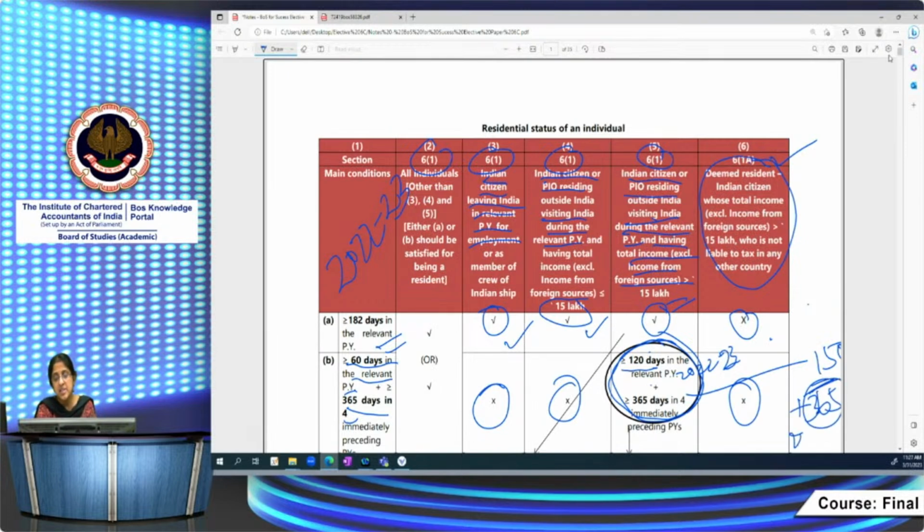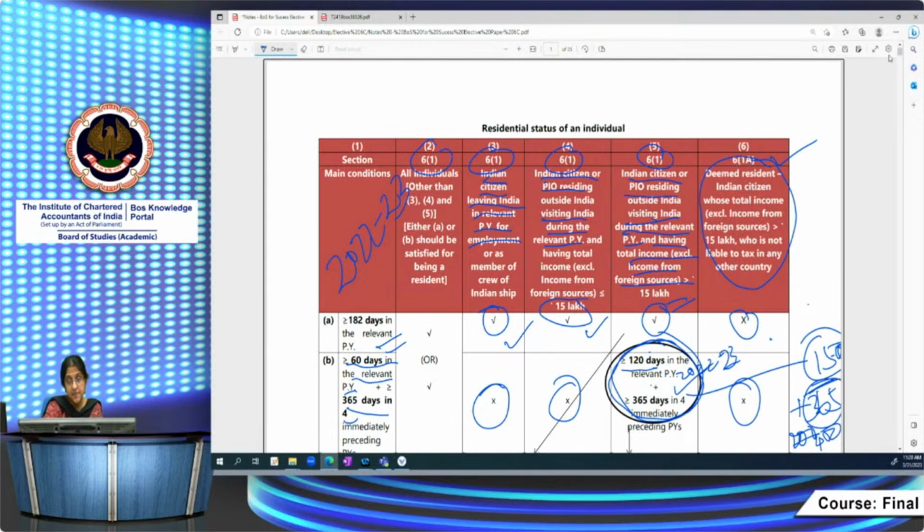Earlier 4 years he's there only for 200 days. Even if he's in India for 150 days, this condition will not be satisfied. Then he'll be treated as a non-resident. But if he's satisfying this condition, he stayed in India for 120 days, and in the earlier 4 years he stayed in India for 400 days, so he's satisfying the second condition. Then, by default, he would be treated as resident but not ordinarily resident. There's no need to see the satisfaction of additional conditions.